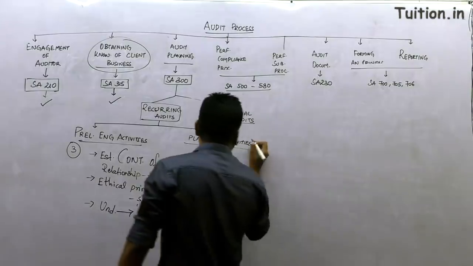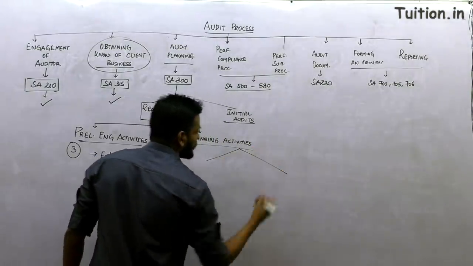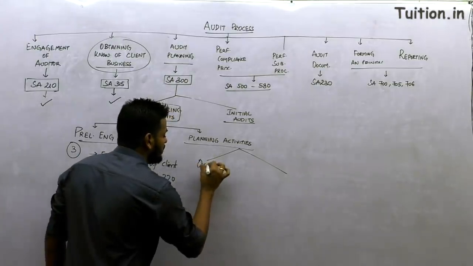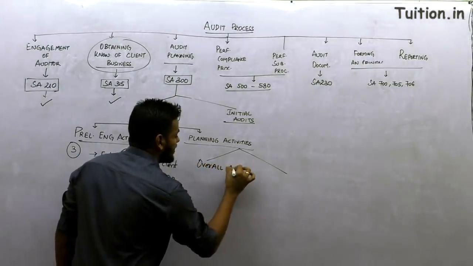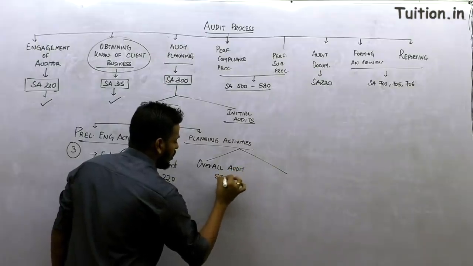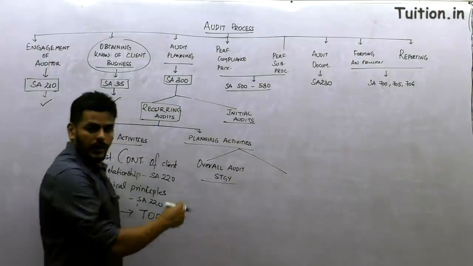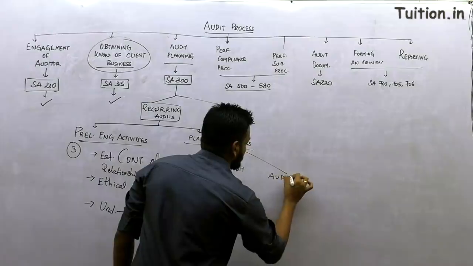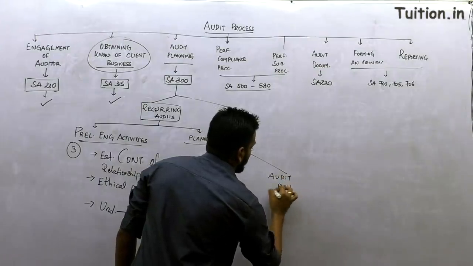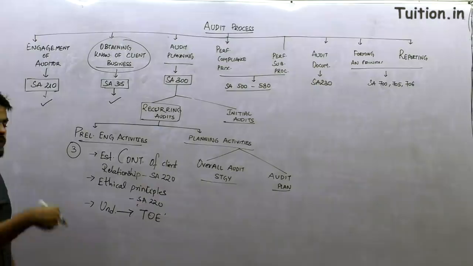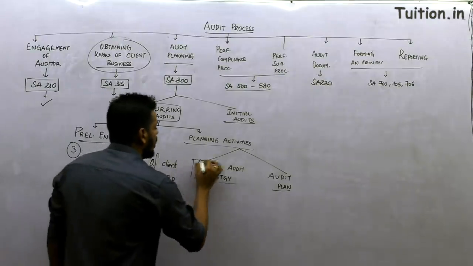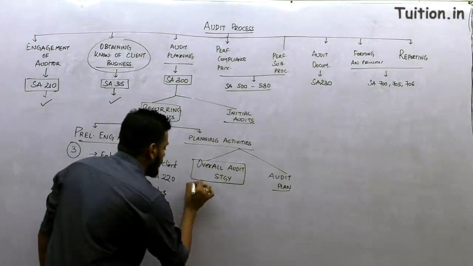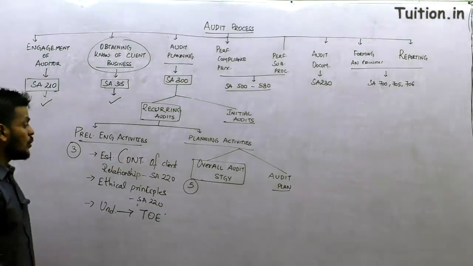Moving up next, standard number 300 on recurring audits: after preliminary engagement, we move to planning activities. Planning activities are classified again into 2. One part is called framing up the overall audit strategy, where there are 5 points to cover, and then an audit plan. What are you supposed to plan here? We have to plan an overall audit strategy. How do we plan the overall audit strategy? There are 5 points to understand.